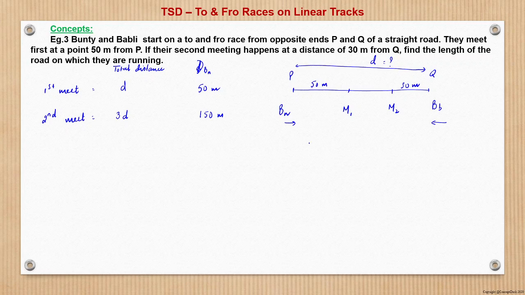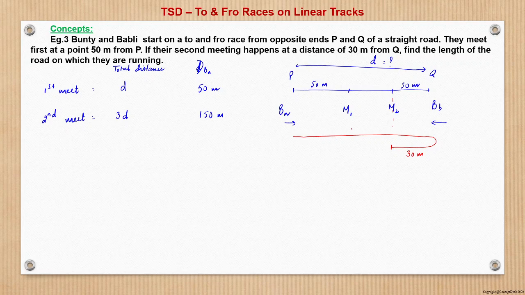So it means that Bunty would have started from point P, reached point Q, and then turned back to come here and meet at point M2, right? And this total length is 150 meter. That is what is given. Of this, this part is given as 30 meter.